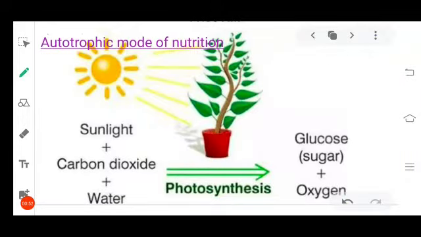Let's now recollect what is autotrophic mode of nutrition. In presence of sunlight, plants absorb carbon dioxide and water in order to make glucose, that's a carbohydrate, and oxygen. This is the process which is called as photosynthesis. In this process of photosynthesis, the plants make glucose and it is a simple sugar. Store this glucose in the form of starch, which is a complex sugar, and it is stored in the leaves, stems, and roots.